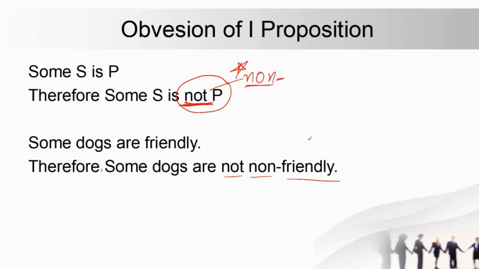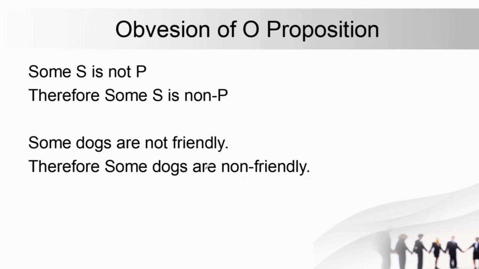So this is the obversion. If this is true, this is also true, meaning that they are logically equivalent. This is also a very important term, logically equivalent: if this is true, then this will also remain true. Now let's move to the O preposition.